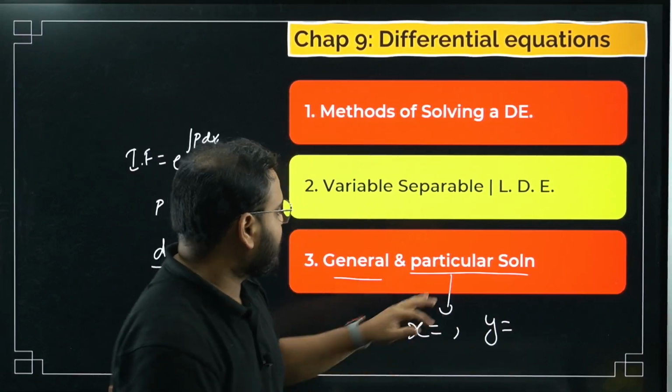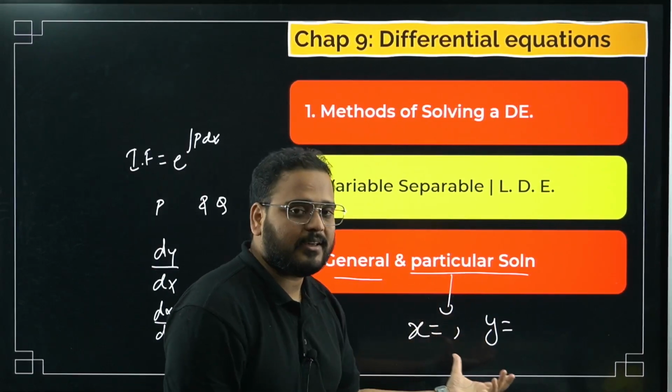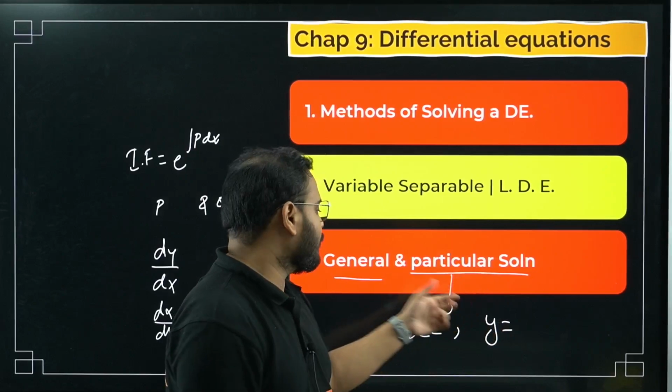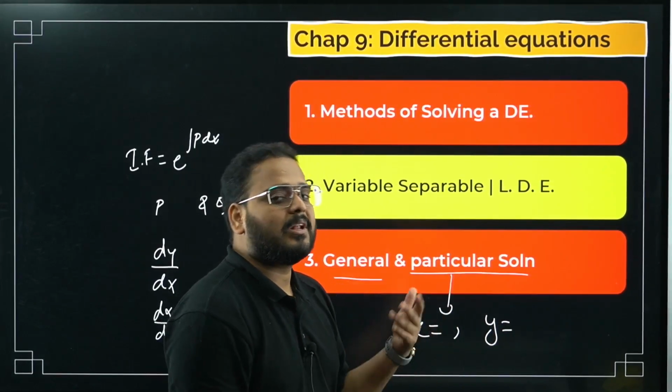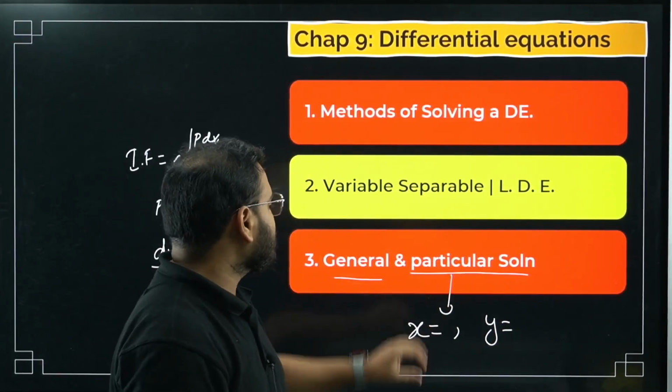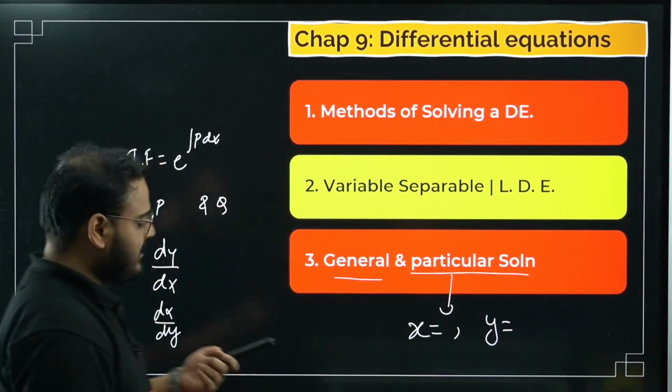Clear now? So the particular solution you can get using the values of x and y. The constant c can be found, you put it back in the general solution, and that will be nothing but my particular solution. So please make sure that you have revised these things as well.